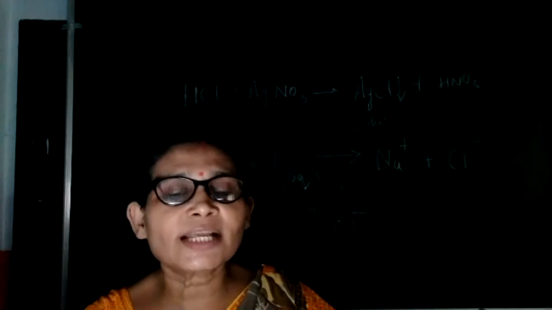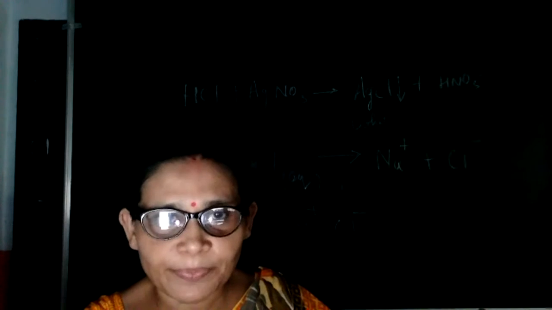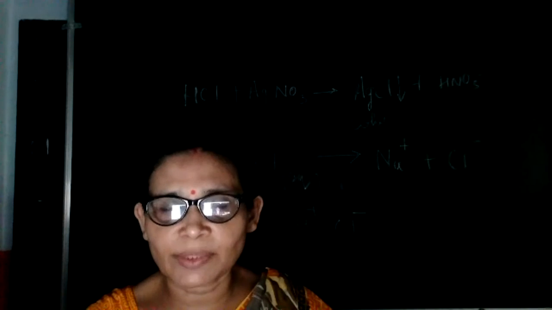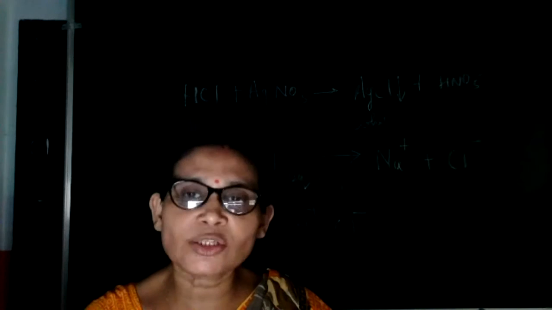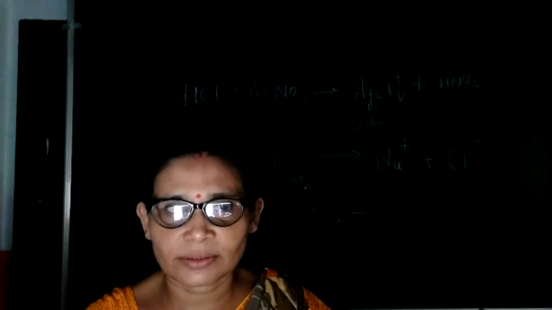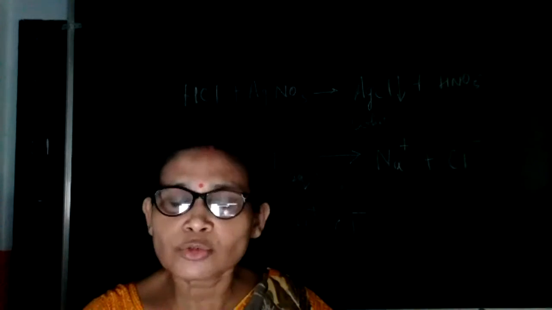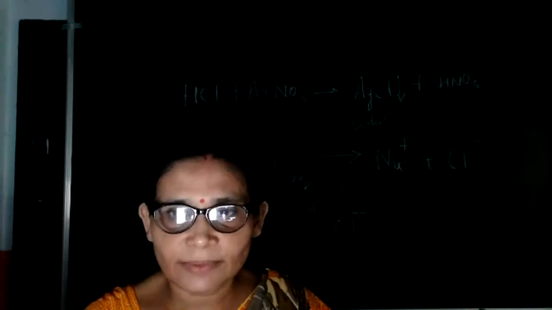The light has gone. So this AgCl will give you white PPT. The reaction is a very simple reaction, double displacement. Only exchange of ions is taking place. Isn't it? Exchange of ions is taking place. So these are called ionic reactions.